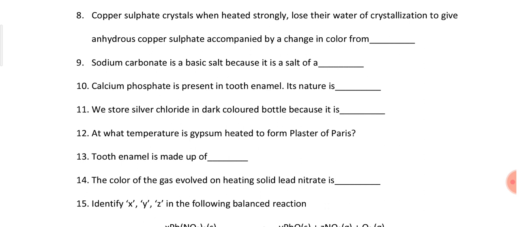Question number 12, at what temperature is gypsum heated to form plaster of Paris? The temperature is very important, as I have already told you when we were discussing this. So the temperature is 100 degrees Celsius or 373 Kelvin.